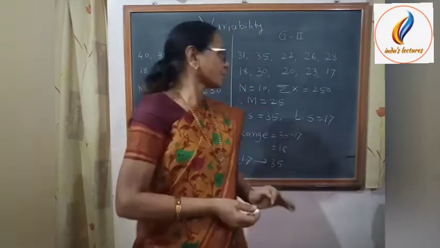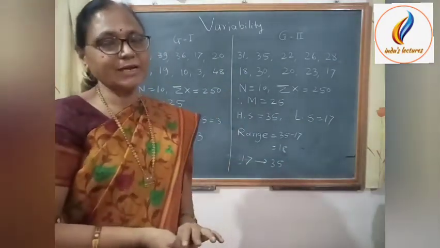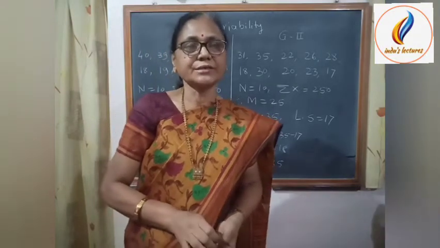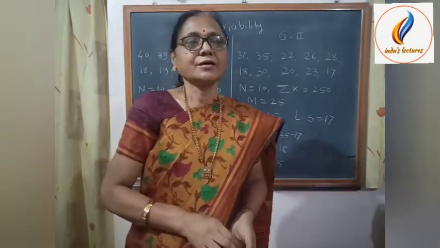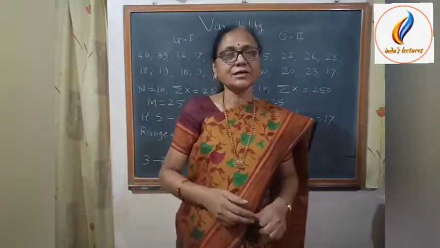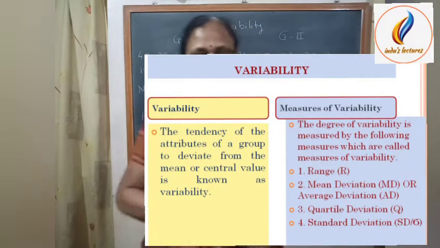Now the degree of variability can be measured with the help of four measures. These are called measures of variability. One is range, second is average deviation, third is quartile deviation, and fourth is standard deviation.